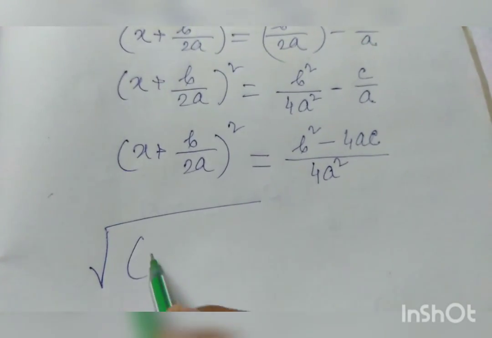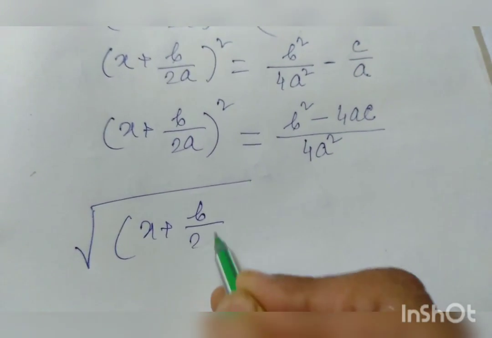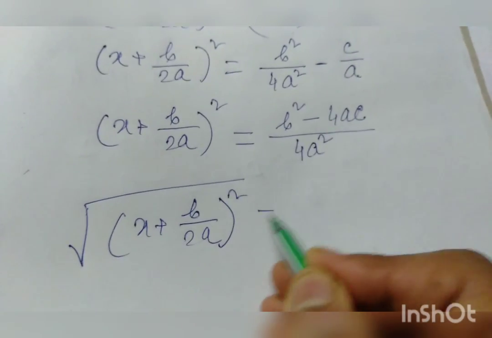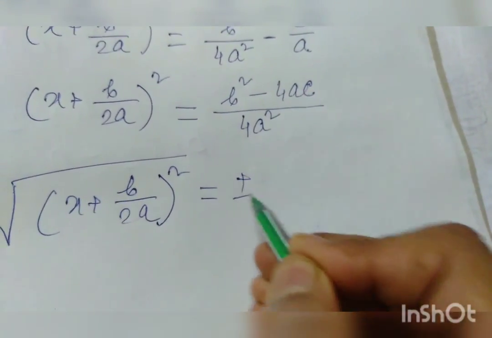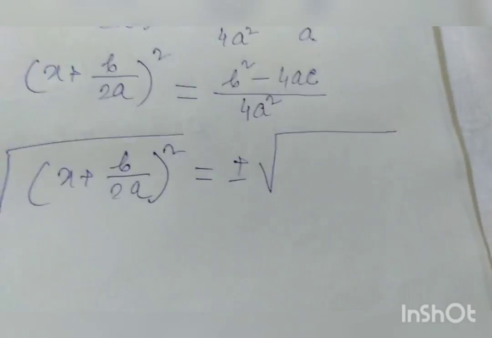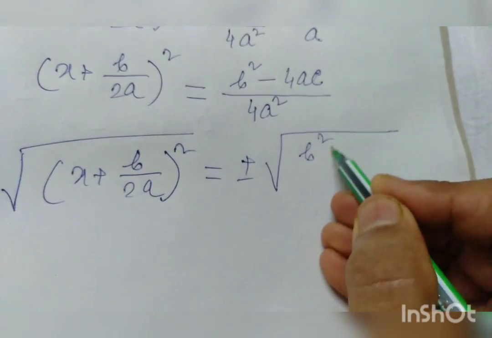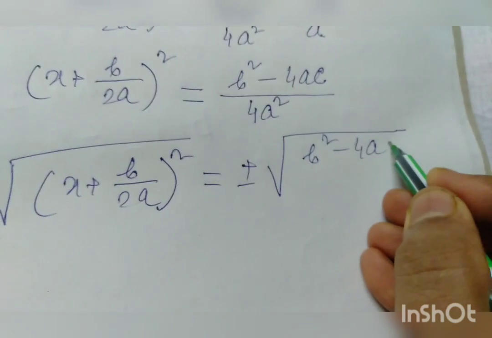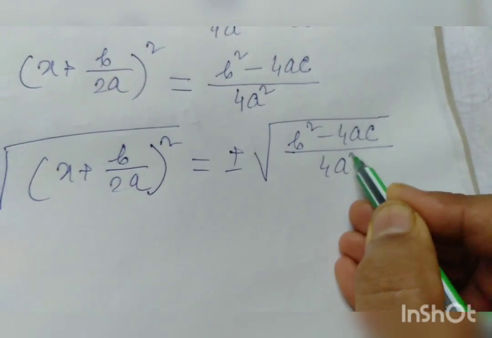Take square root. x plus b by 2a whole square is equal to, value of square root is positive or negative, so b square minus 4ac by 4a square.